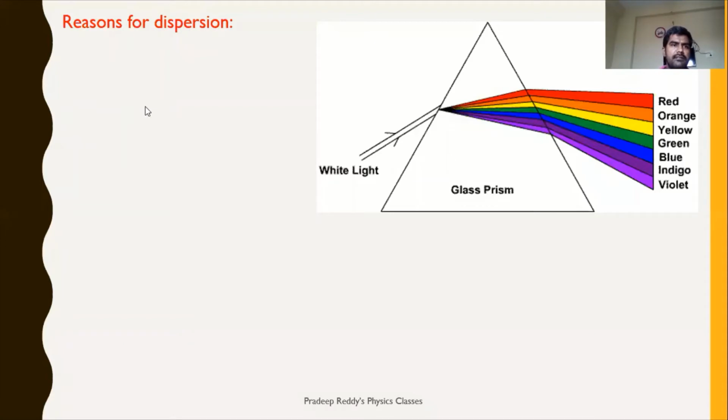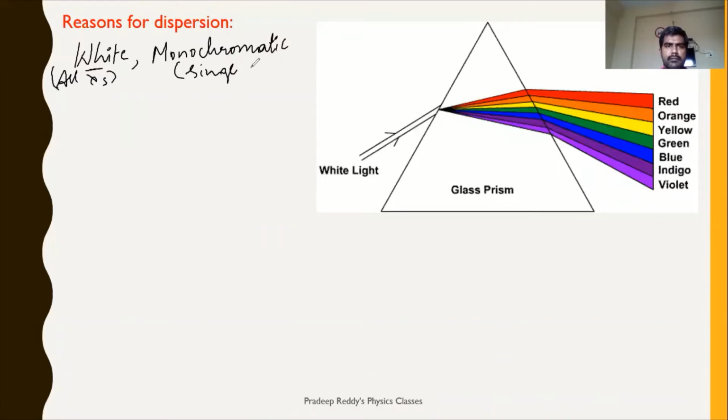Right, students, we have already learned in the previous slide the definitions of white light as well as monochromatic light. White light is a mixture of all wavelengths, and monochromatic light is only a single wavelength. This is lambda, don't get confused. Lambda means wavelength.